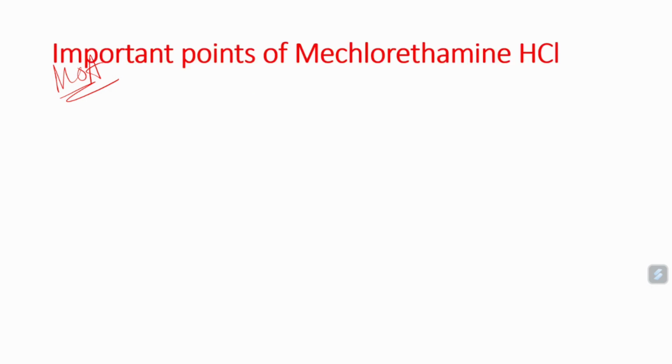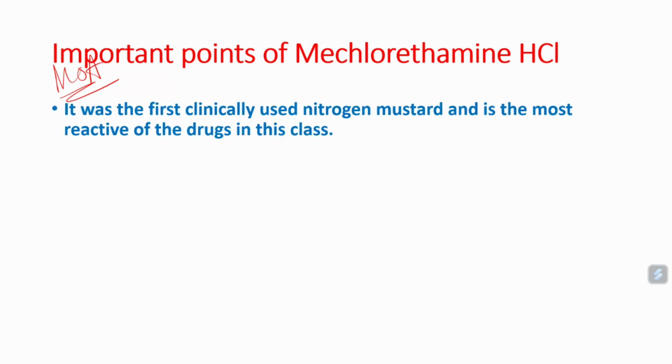Now let me tell you, this mechlorethamine has certain important points. First important point is it was first clinically used as nitrogen mustard. This we already know, and it is the most reactive compound in this class, and the first compound used as nitrogen mustard in the cancer conditions. Everybody should listen very carefully now.